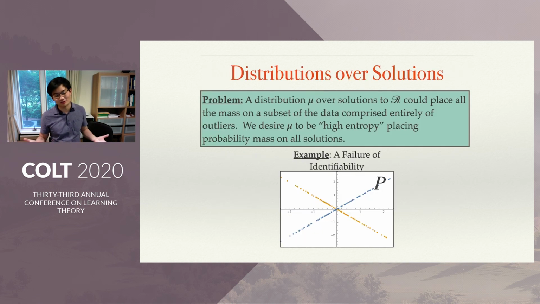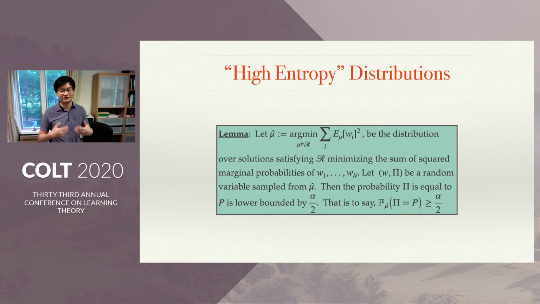Right, so what is a problem with finding a distribution mu over solutions to R? Well, this could happen. We could place all the mass on a subset of the data comprised entirely of outliers. So here, maybe I put all my mass on this yellow subspace instead of the subspace P, where the blue data is. And so how do we deal with this? We desire mu to be high entropy, placing probability mass on all solutions, so I'm not missing one solution or another.